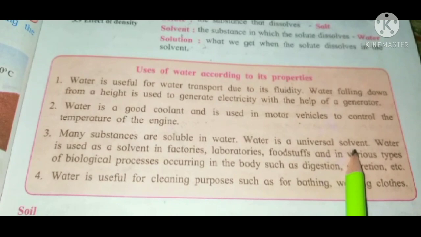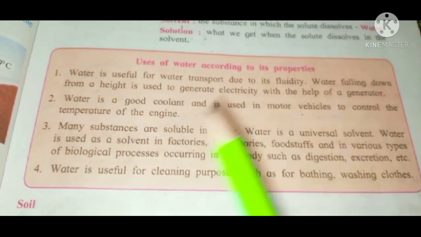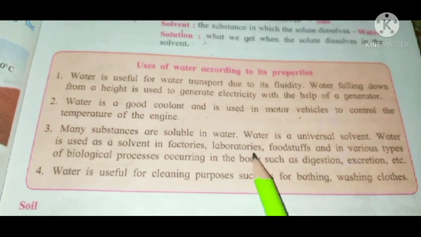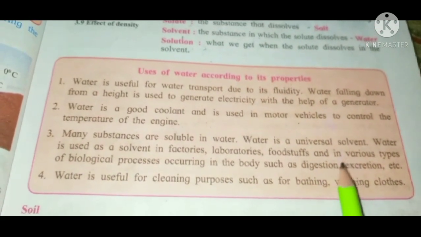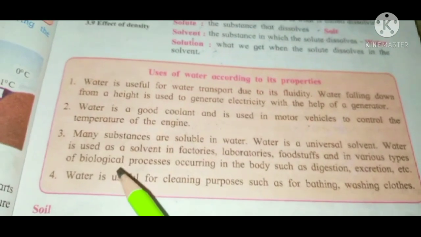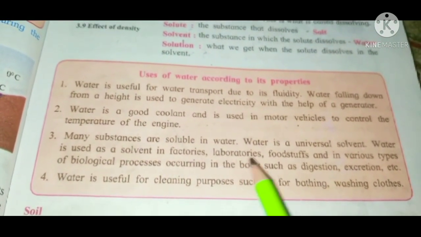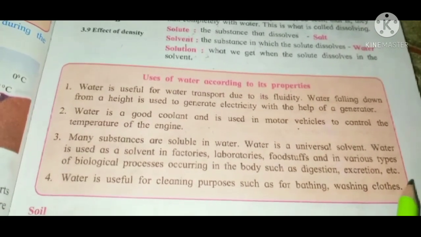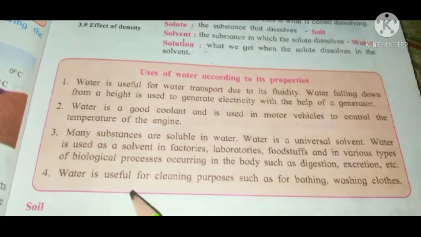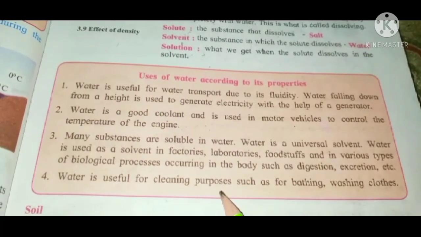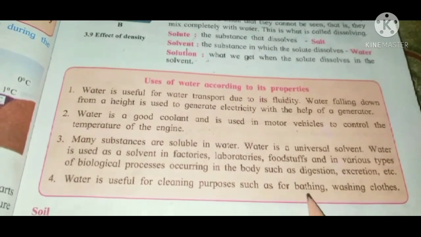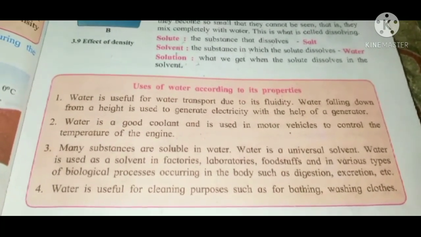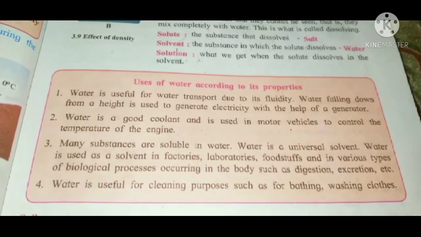Water is used as a solvent in factories, laboratories, foodstuffs, and in various biological processes occurring in the body such as digestion and excretion. Water is useful for cleaning purposes such as bathing and washing clothes. These are the uses of water according to its properties.